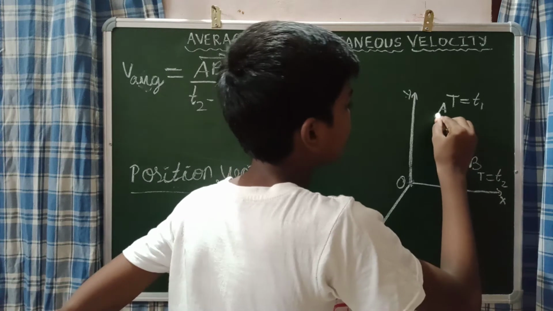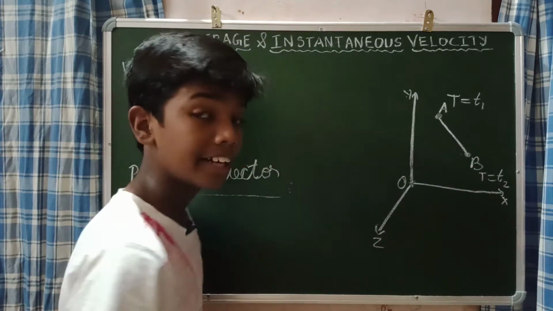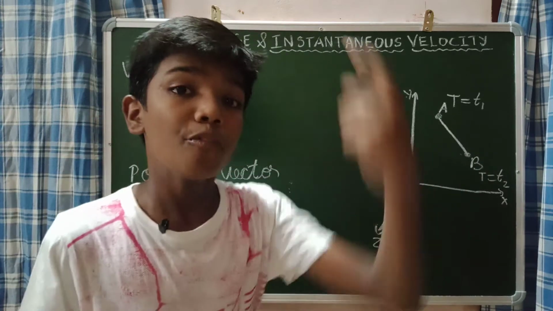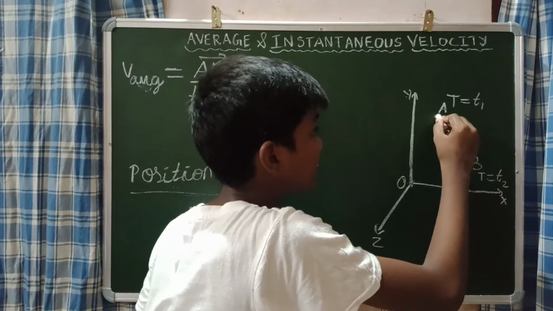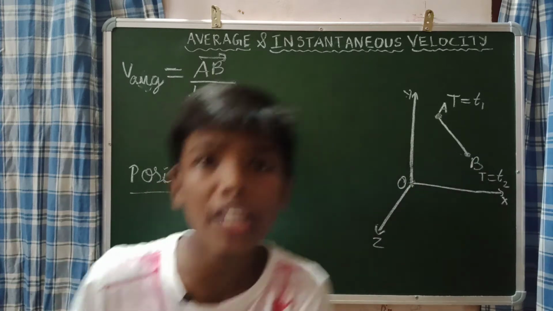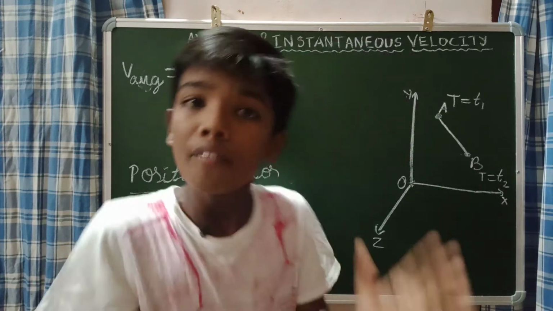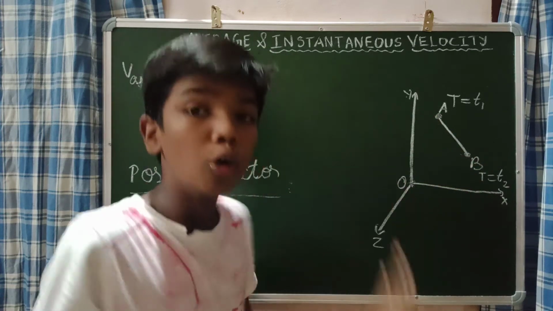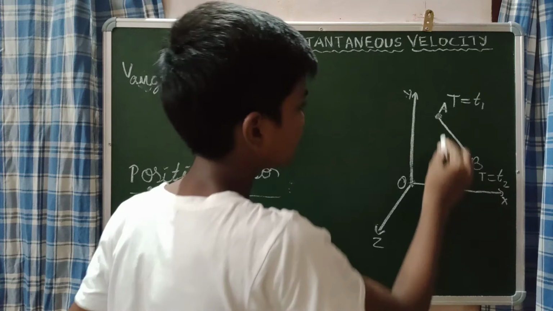Find the position vector at point A. Definitely we are going to join position A with the origin, because that is what is called a position vector. So when we are asked to find the position vector at point A, we join A and the origin. Let me join.